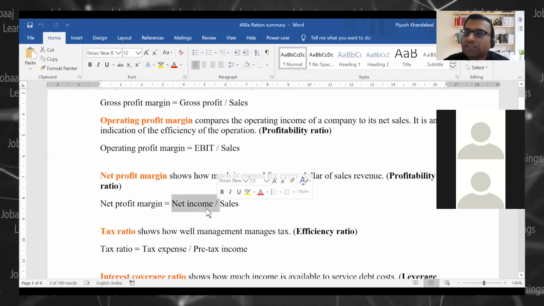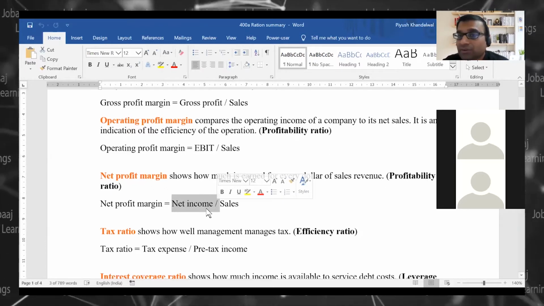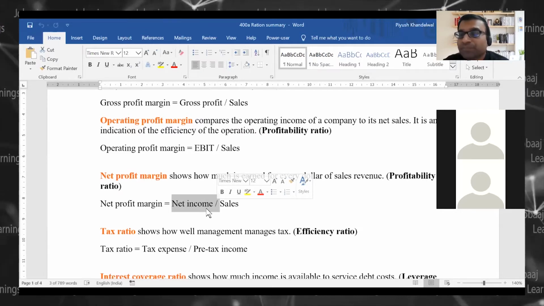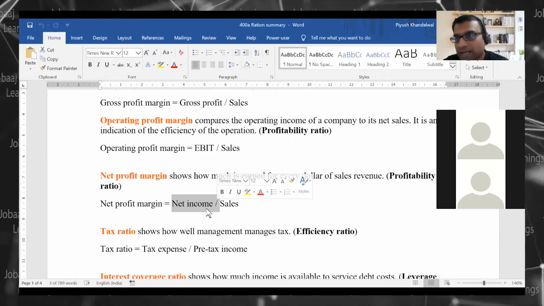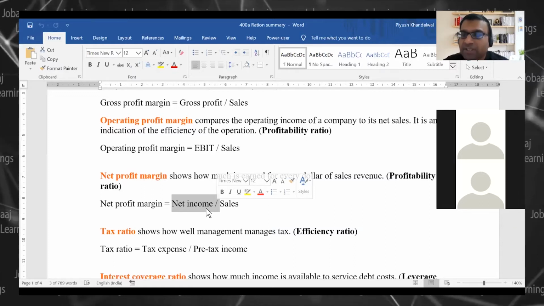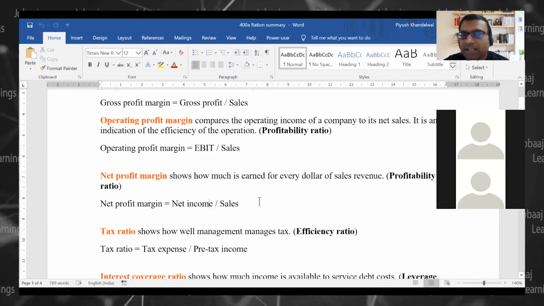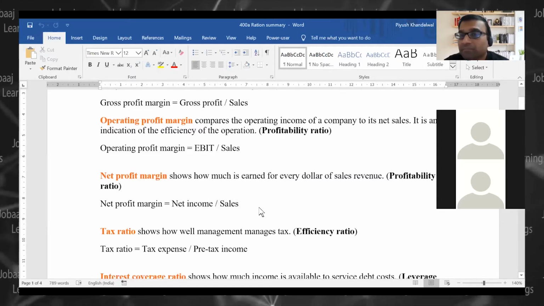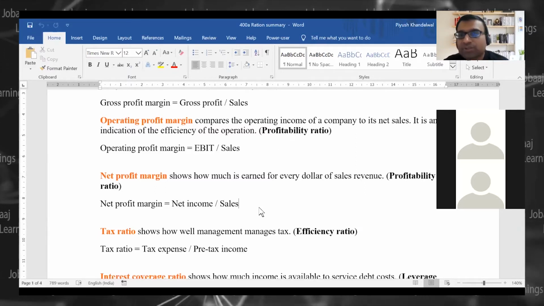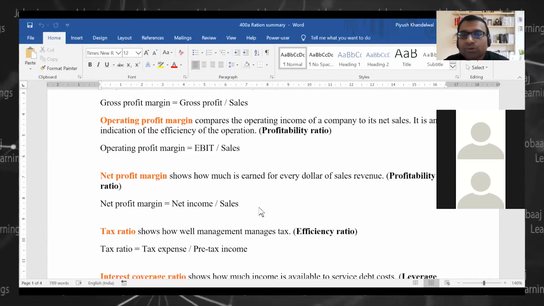Which is after considering all the expenses, but it does not include the distribution to the equity shareholders, right? It has all the expenses. It has interest, depreciation, taxes, everything you will deduct and come to net income. Net income by sales is your net income ratio, right? Net income profit ratio or net income ratio, whatever you can term it. Great. That's how you calculate.